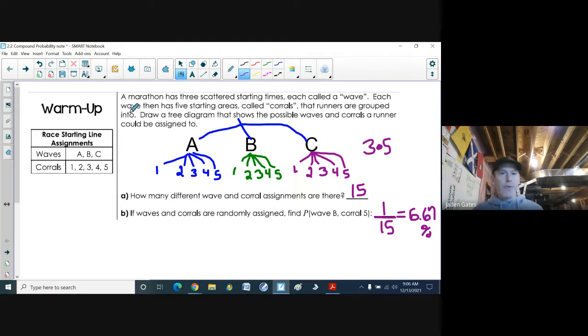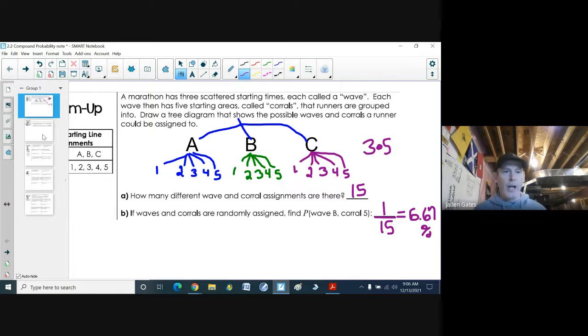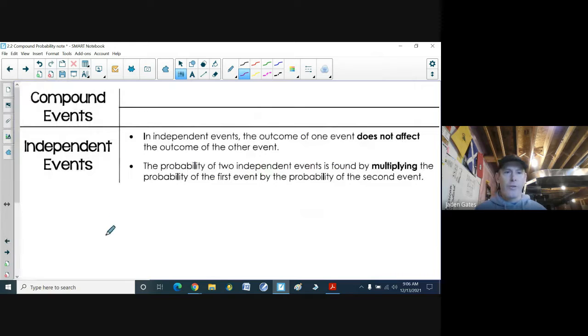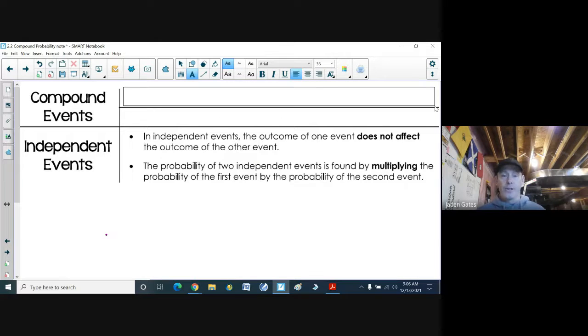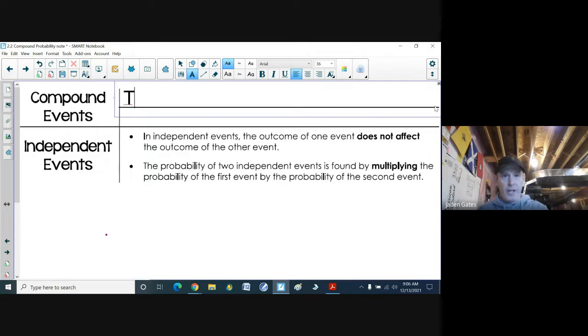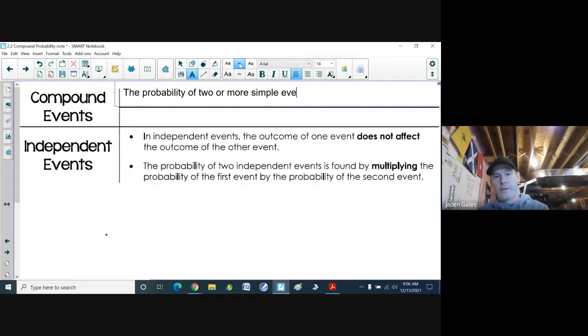All right, so that's a probability, so what we looked at last class. Now, continuing that, because we're going to look at compound probabilities, and we're going to look at 2 different types of compound probabilities. But the first thing is what a compound event is. A compound probability is the probability of 2 or more simple events occurring.